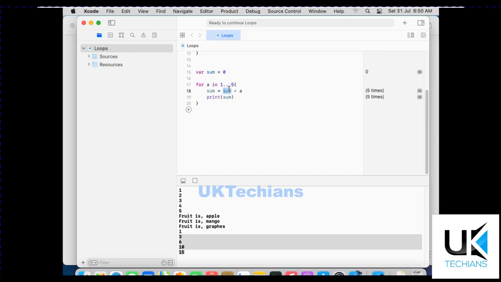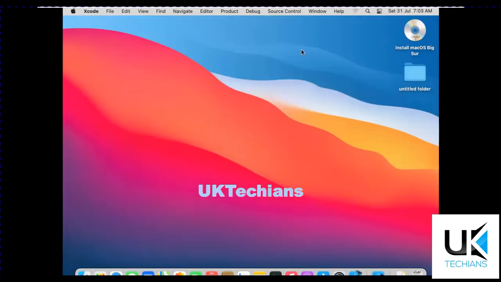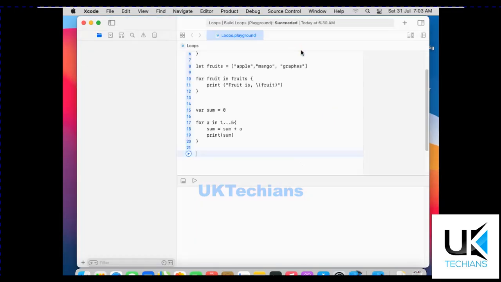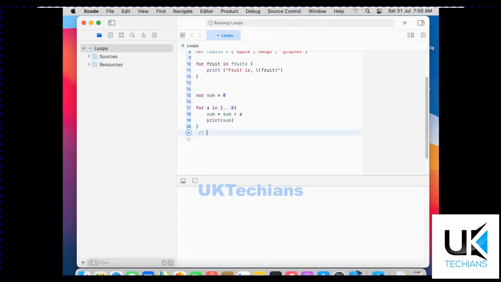So I clearly defined what a for loop is. In any programming language, the for loop is the same, the syntax is different. And today we will learn how to use the while loop. What is the syntax of the while loop? Because loops are always the same, but the conditions and the syntax are different and the type is different. So let's see how to use the while loop.